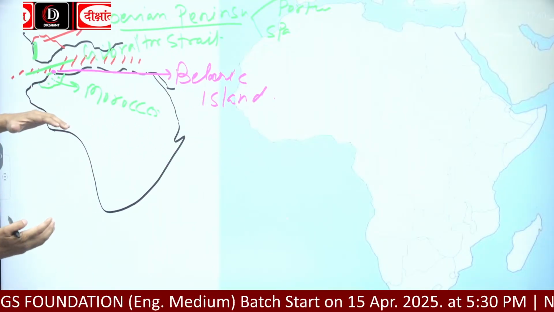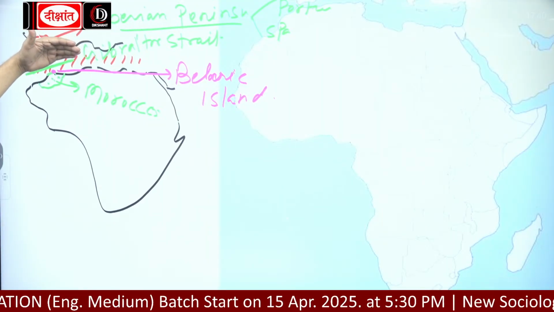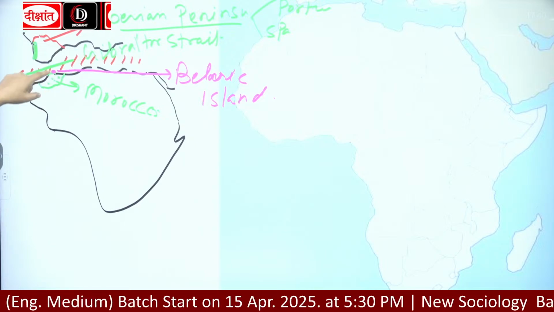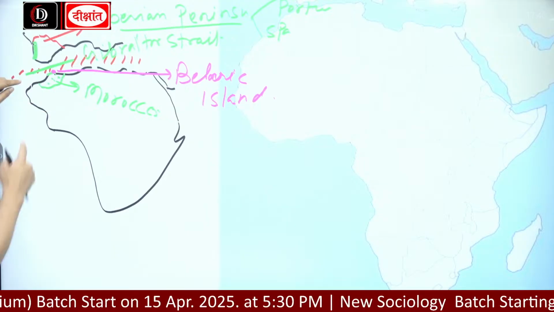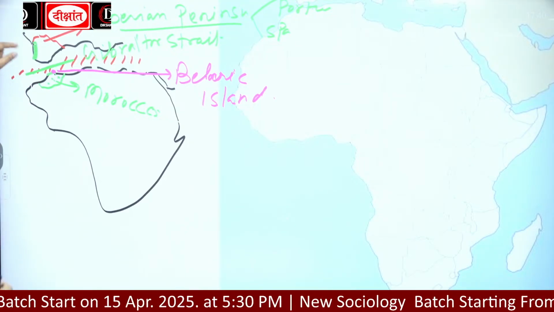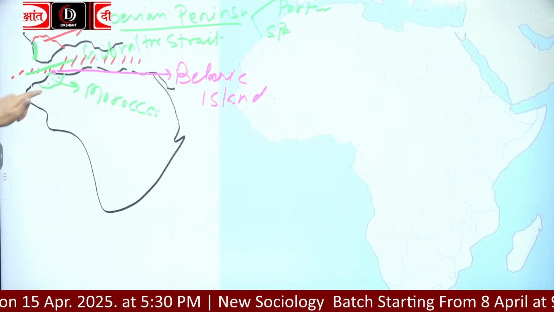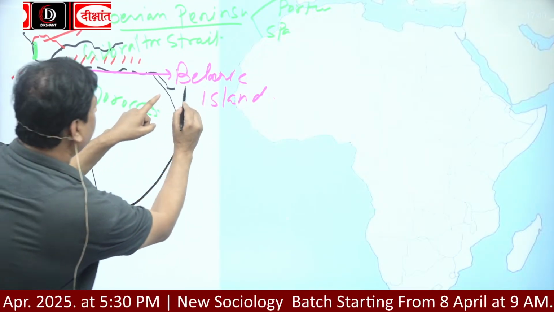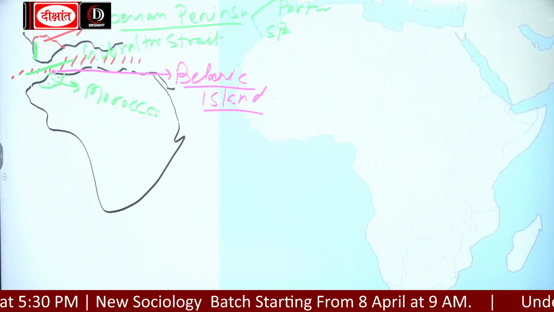The African continent is separated from Europe by the Mediterranean Sea and the Strait of Gibraltar. Okay, and the nearest part of Africa, which is very close to Europe, is what? It is the Balearic Island of Morocco. I hope this is clear.